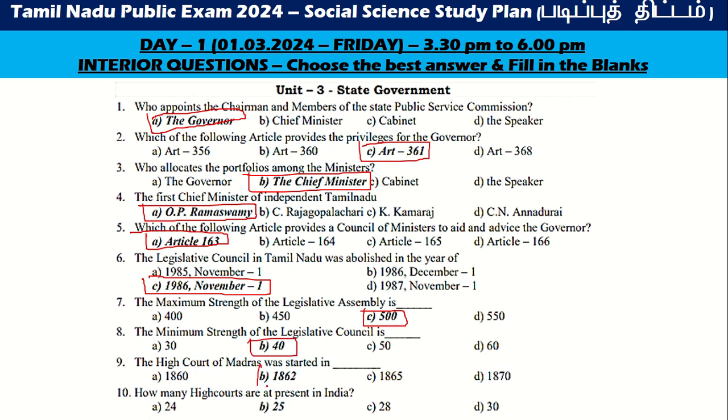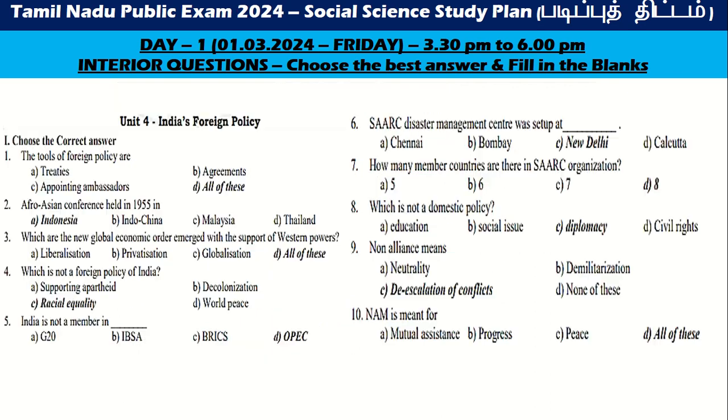High Court of Madras was started in 1862. How many High Courts are present in India? 25. And next, the fourth chapter. The tools of foreign policy are all of these: agreements, treaties, appointing ambassadors. The Afro-Asian Conference held in 1955 was in Indonesia. Which new global economic order emerged with the support of Western powers? All of these. Around the foreign policy of India: racial equality. India is not a member of OPEC.